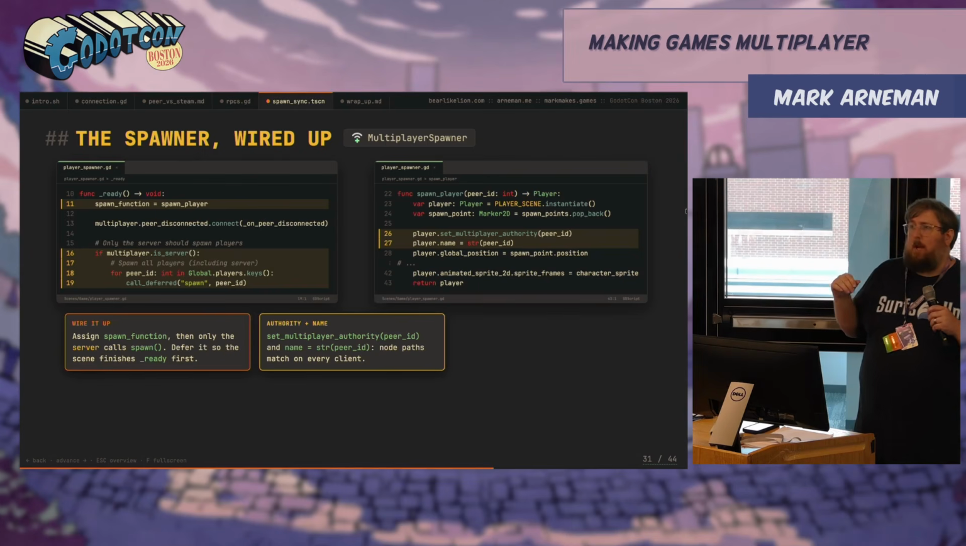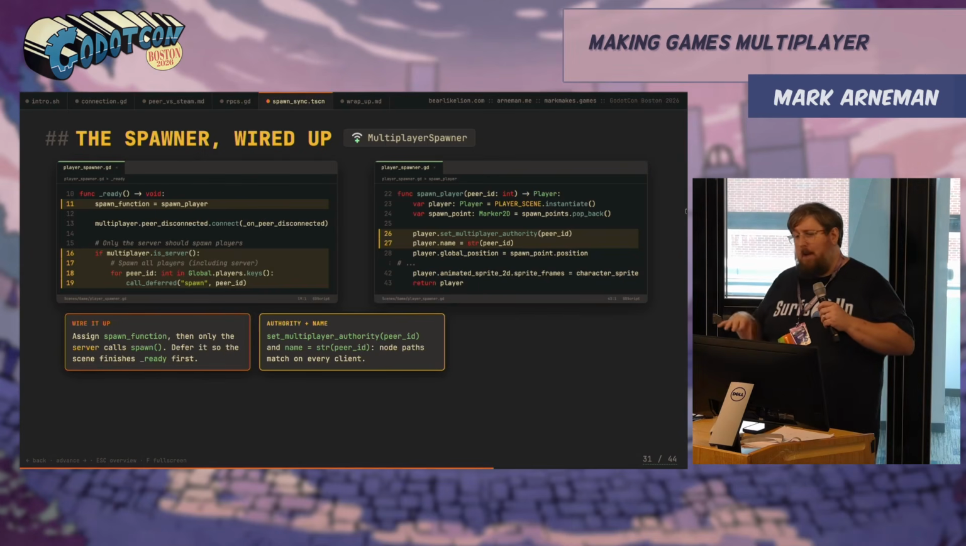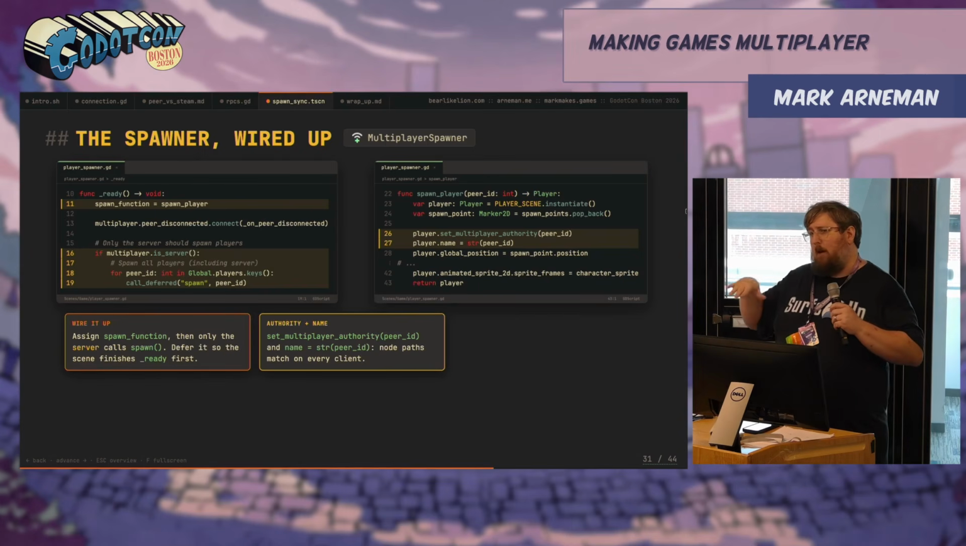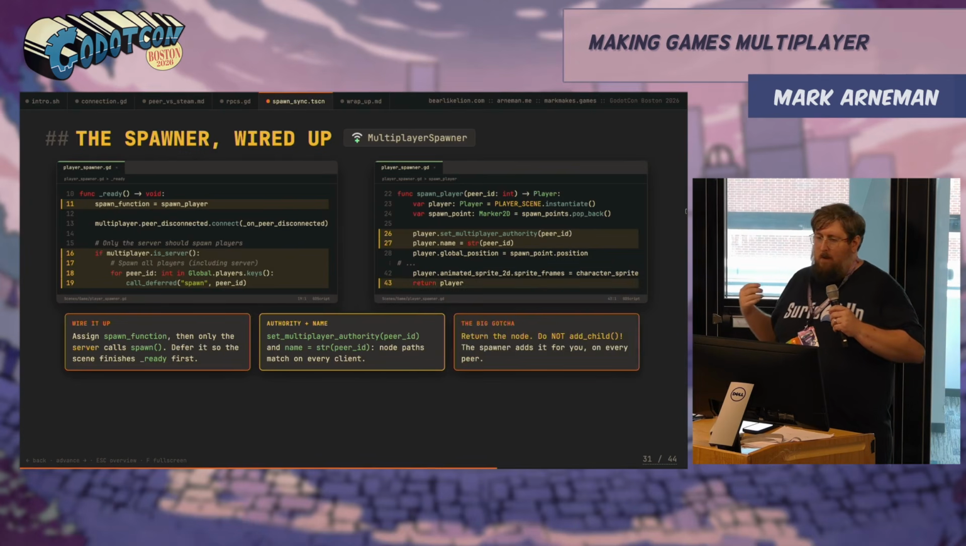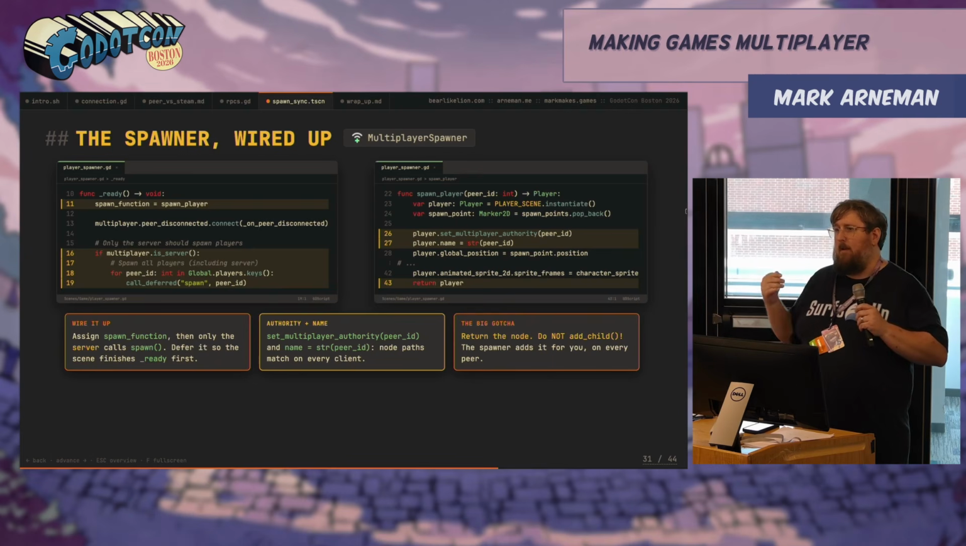A lot of problems I had early on was not gating this, so you get like, if I crouch, we all crouch. A big catch with the multiplayer spawner: do not add this node as a child. Return it so it gets synchronized and spawned properly.